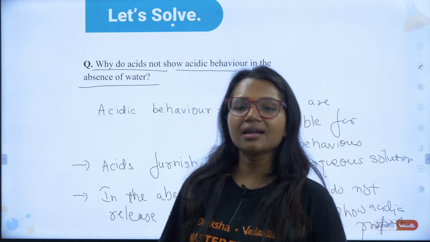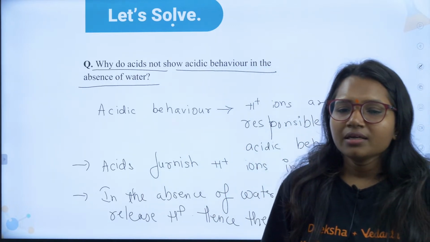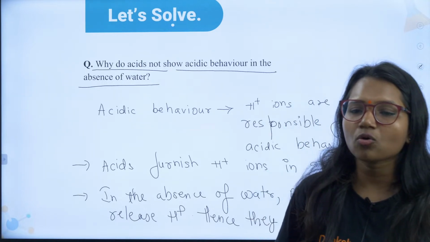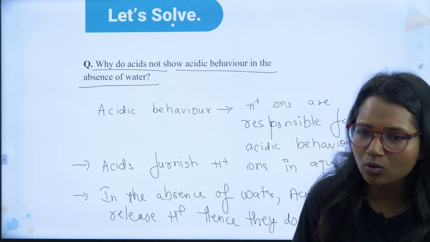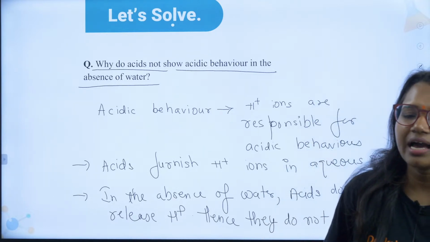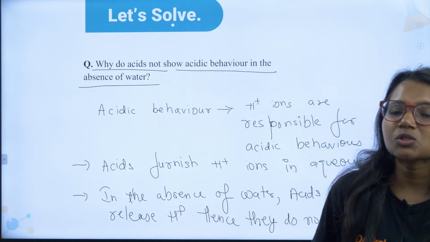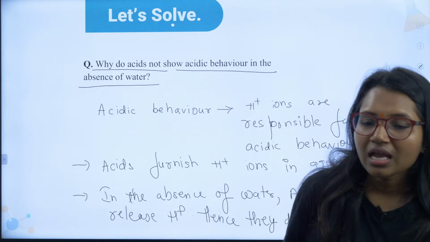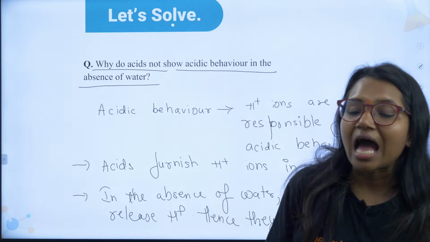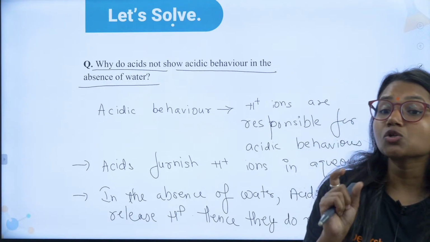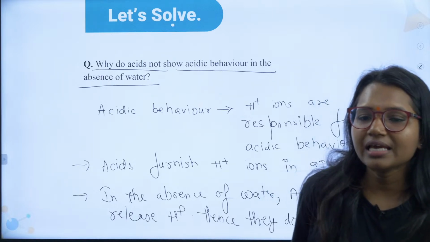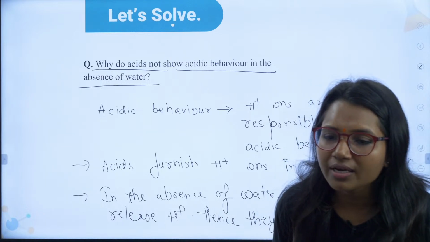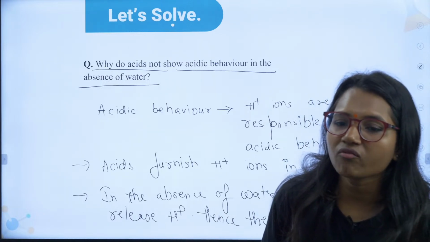Okay, did you guys understand this? Fine. Yes, Ruchir, water allows hydronium ions to be released and hydronium ions show acidic character. Absolutely correct, Ruchir. They don't dissociate into H plus ions. Absolutely correct, Mani. Absence of H2 ions. Not H2, Mahalakshmi, H plus. Absolutely correct, Vaishnavi, absence of ions. Which ions? Absence of H plus ions. Yes, hydrogen ions. Very, very good. If water is there, then there will be dissociation of ions.